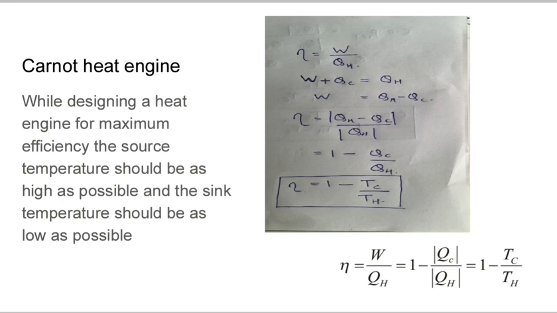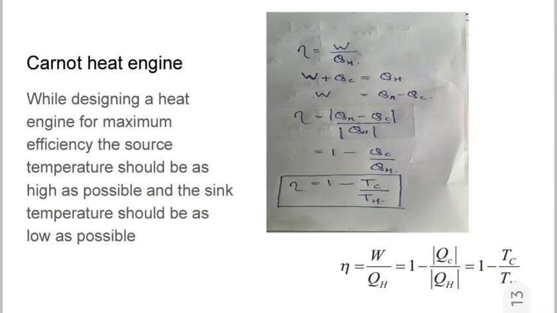While designing a heat engine for maximum efficiency, the source temperature should be as high as possible and the sink temperature should be as low as possible. As I have talked about, the diathermic wall of the cylinder, that is the bottom of the cylinder, was absorbing heat from a hot reservoir. So it was an isothermal process, so the temperature won't change.